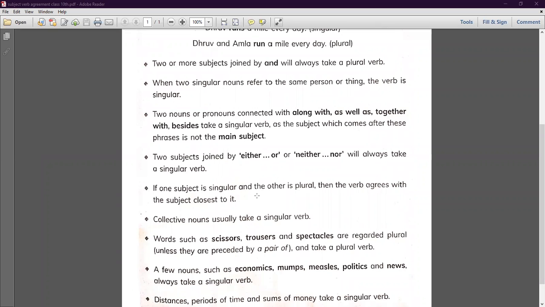So when there is one subject that is singular and the other one that is plural, then the verb is going to agree with the subject that is closest to it. Like if I say Sita and her friends, if Sita were closer, there we would use singular. But now if we say her friends, friends is plural, so the verb is going to agree with the subject closest to it. And the closest one is plural, so we are going to take the plural verb.